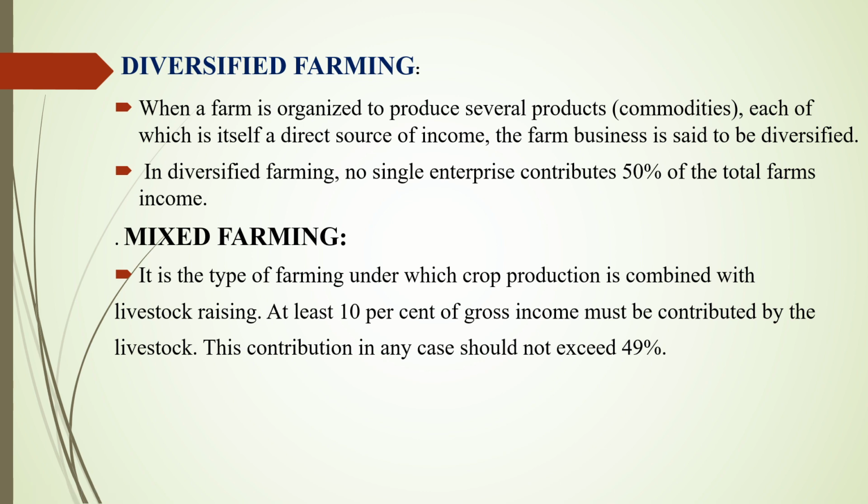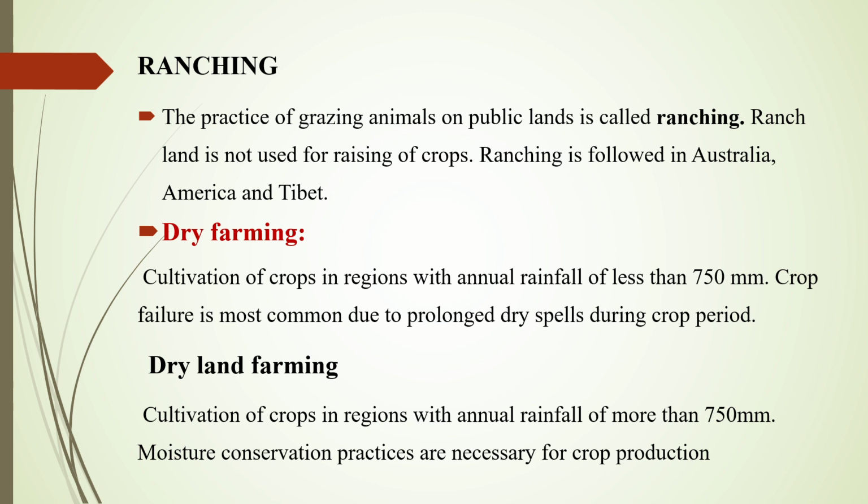The next is ranching. What is ranching? The practice of grazing animals on public lands is called ranching. In ranching, the land is not used for raising crops, but for growing natural grasses that we use for grazing animals on the public lands. That's called ranching. Ranching is followed in Australia, America, and Tibet.